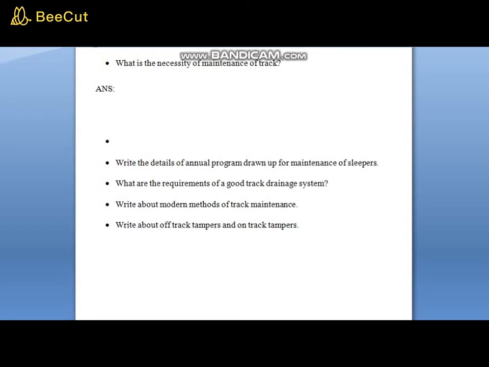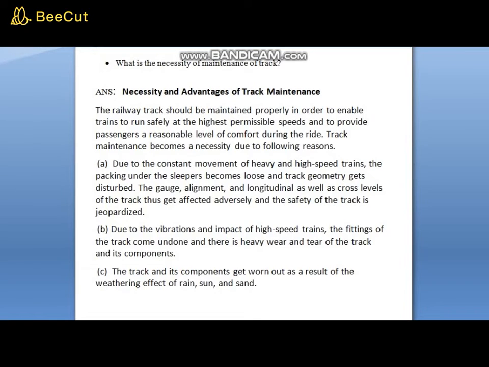So our next question is, what is the necessity of maintenance of a track? For this, proper points have to be written. What is the necessity of maintenance of track? Let us see the answer to this. So, necessity and advantages of track maintenance, or necessity of maintenance of the track. This is the following answer to it.